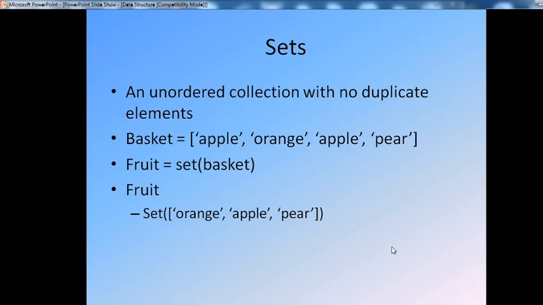Fruit set: you print the basket, and the fruit set shows orange, apple, pear. That means duplicate items are not printed in a set. Only one of each item is present at a time. What happened in this example? Apple, orange, apple, pear: apple is present 2 times. That means no duplicate values. When you print the set, each element is printed only 1 time. Apple is present 2 times, but at display it appears only 1 time. That is, no duplicate elements in that collection.